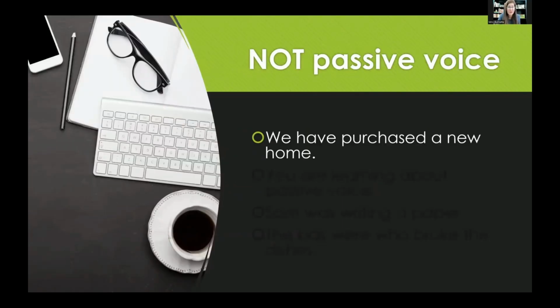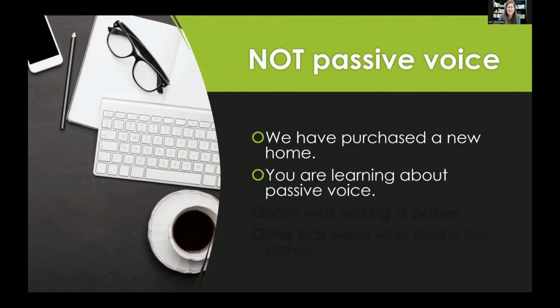Not passive voice. These are not passive voice. We have purchased a new home. Here you have a past tense verb, but have is not a be verb. It's a have verb. So we have just a regular verb here. This is active voice, because we have the subject we, and we are the ones who actually did the purchasing. Okay, so our subject is active.